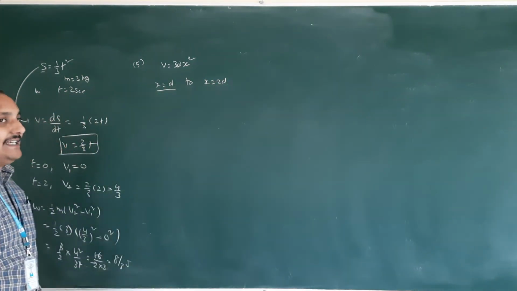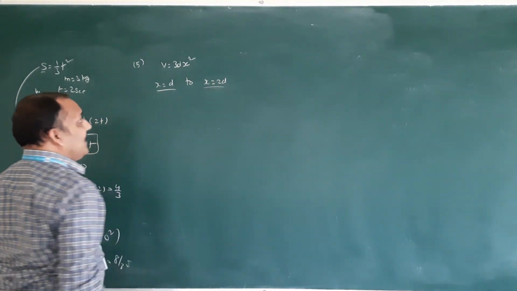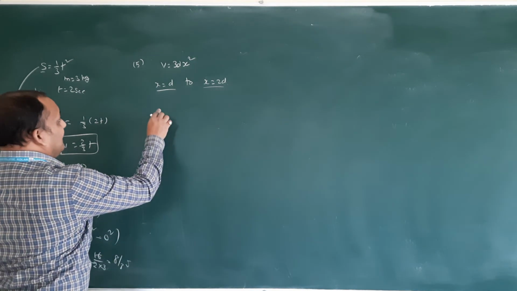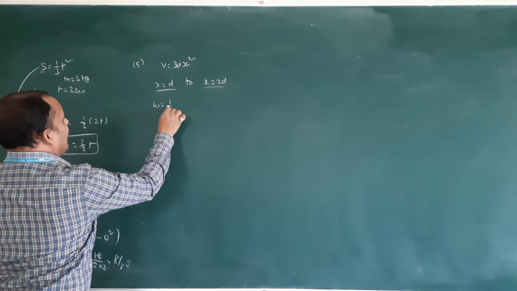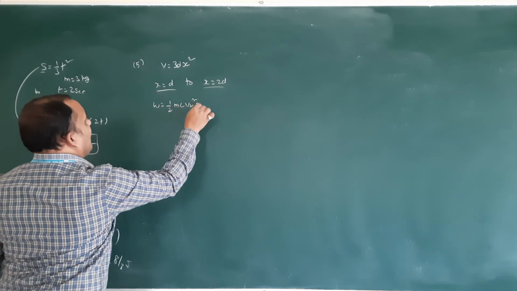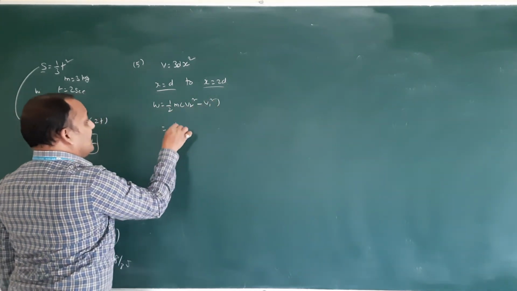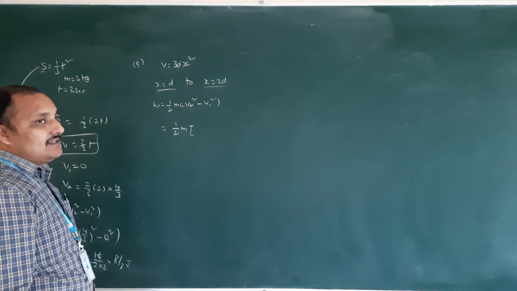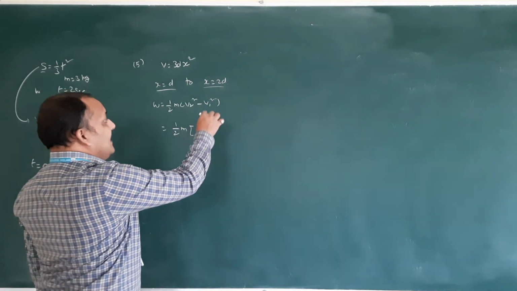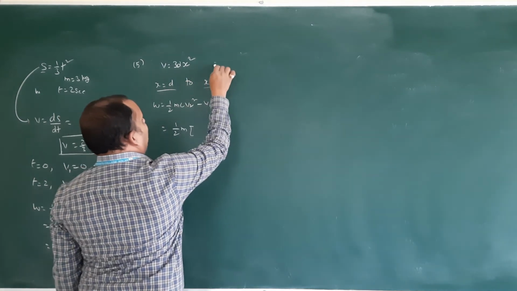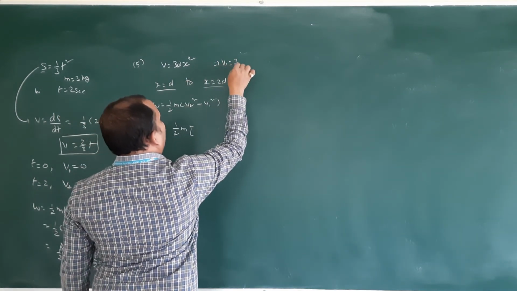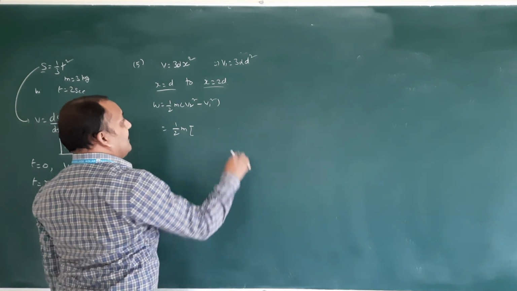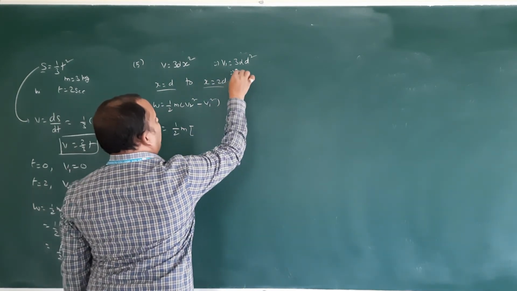Initial displacement x, final displacement 2d. Then what are they asking? Work done. Same formula: half m v2 square minus half m v1 square. Final velocity v2, initial velocity v1. Initial velocity is at x equal to d. Then v1 equal to 3 alpha d square.